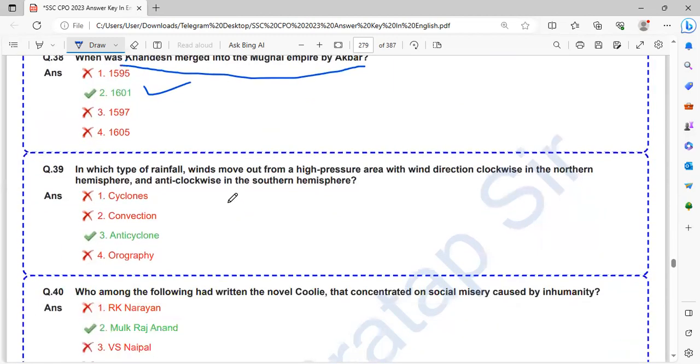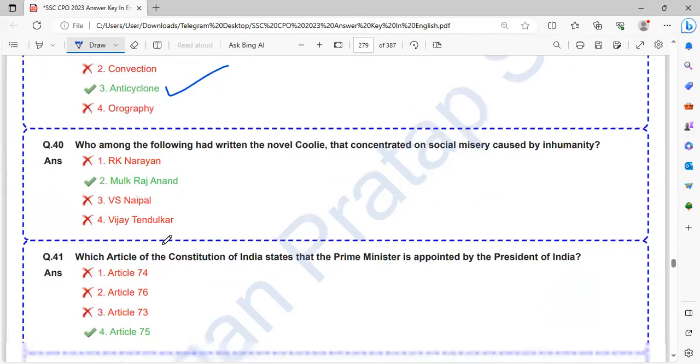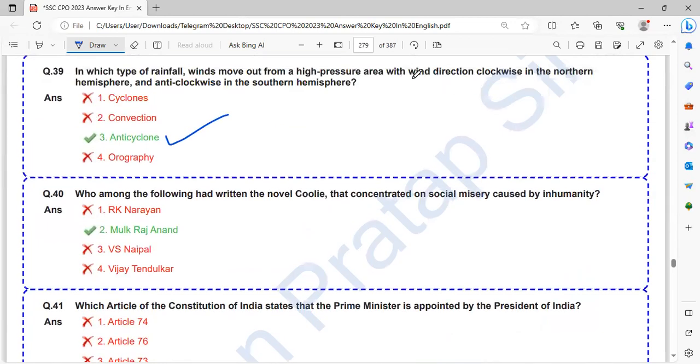In which type of rainfall do winds move out from a high pressure area, with the wind direction clockwise in the northern hemisphere and anti-clockwise in the southern hemisphere? That is anticyclone. The wind direction is clockwise in the northern and anti-clockwise in the southern hemisphere.